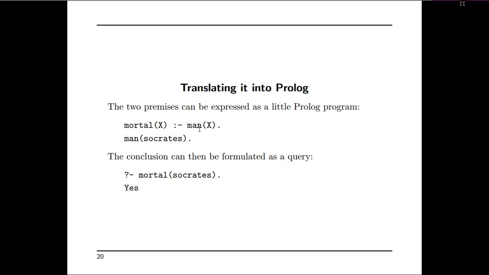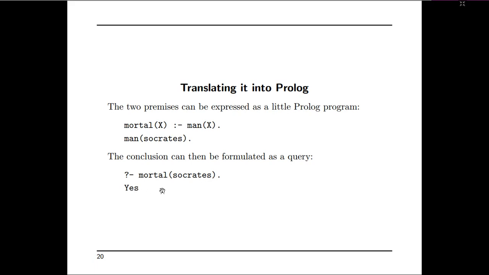And who is the man? Socrates is the man. Mortal of Socrates: since man of Socrates is successful, that sub-logic is a success, so the parent logic will also succeed. So mortal of Socrates will give you S as the answer.